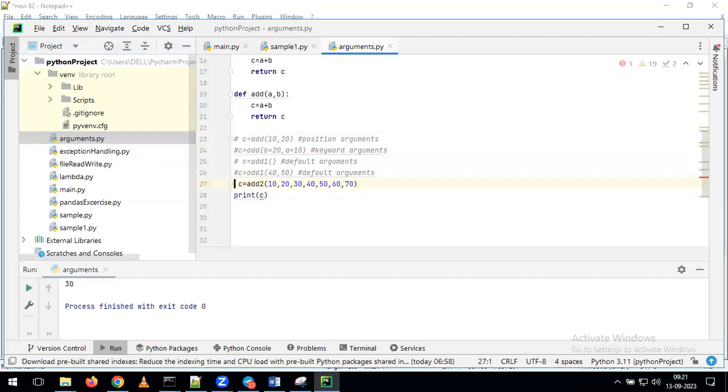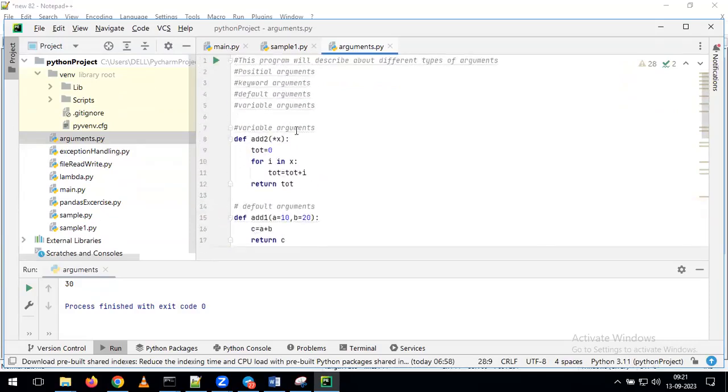Sir, in the last program, the default variables, right? For the I value, what is it taking, sir? That is not for default arguments. That is for the variable arguments only. Coming to I, what is the meaning of I here? We are iterating on top of X.